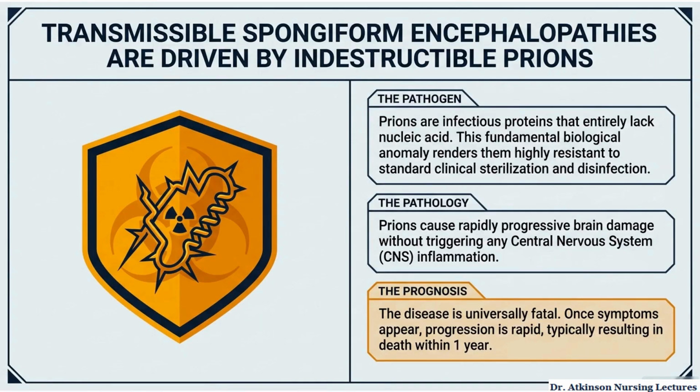The driving force behind these diseases is the prion itself. A prion is an infectious protein that contains no nucleic acid. That sounds strange because most infectious organisms rely on DNA or RNA, but prions do not. Because of that, they resist many traditional sterilization methods used in healthcare settings. These proteins trigger progressive brain damage without causing the kind of inflammation we normally expect with infections of the central nervous system. That is an important distinction. Clinically, once symptoms begin, the disease progresses very rapidly. Most patients decline over months, and death typically occurs within about 1 year after symptom onset.